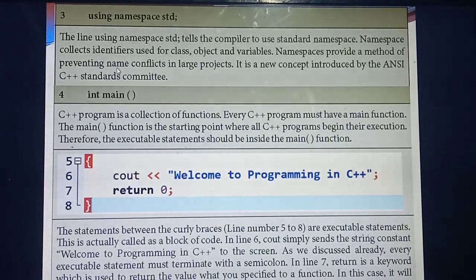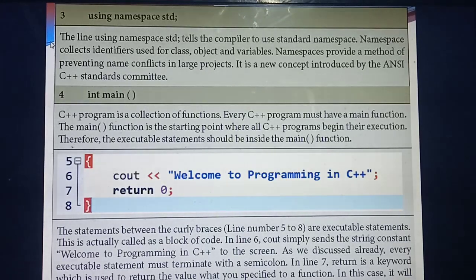So all the functions you are writing or statements you are writing, all the executable statements will come under which function? Main function. Okay, so after the main function you should mention which one? Curly braces, open curly brace and close curly brace. Okay, so inside the curly braces you are going to write the statements. Okay, in the last program what have you written? Welcome to programming in C++. So the things you write in cout will display on the output screen.